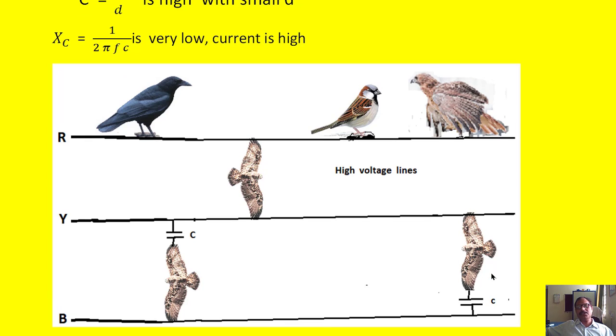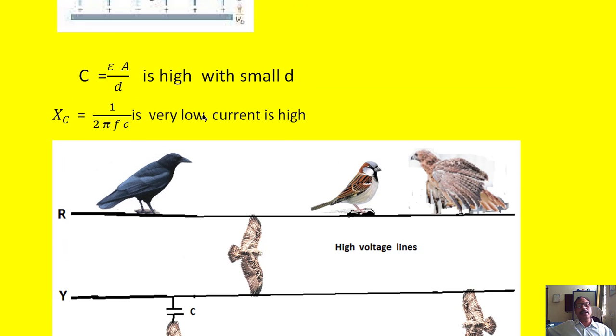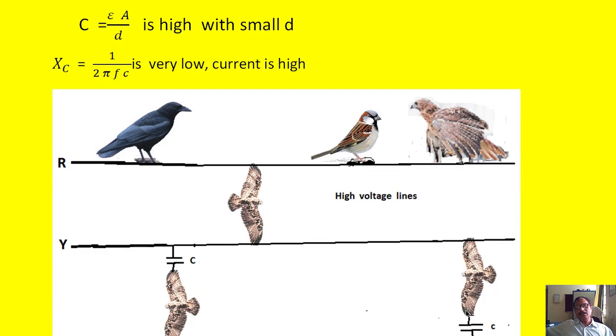Once the capacitance is less, the reactance will be very high, because the reactance is inversely proportional to the capacitance. So the capacitive reactance is high, the current flowing between the Y phase and the B phase will be less, the bird will be safe, and there is no electric shock.